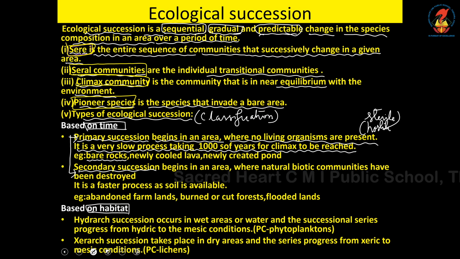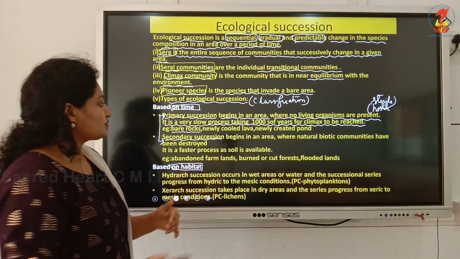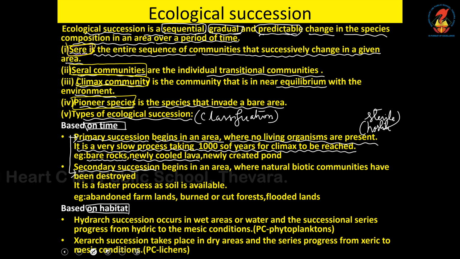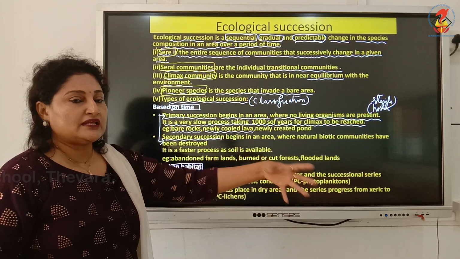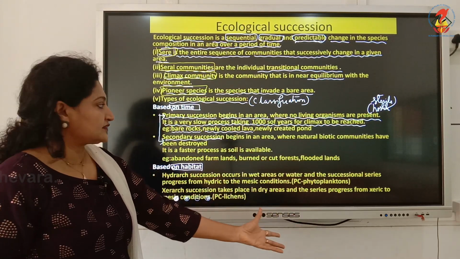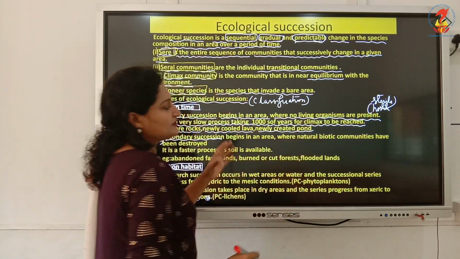Other examples include a bare rock. From the bare rock, finally it's going to end up in a forest. So it takes definitely thousands of years. Newly cooled lava: after a volcanic eruption, the lava that is poured out cools. After cooling, after many years, you can see that it turns out to be a forest. It takes time. And a newly created pond, the example which we saw.